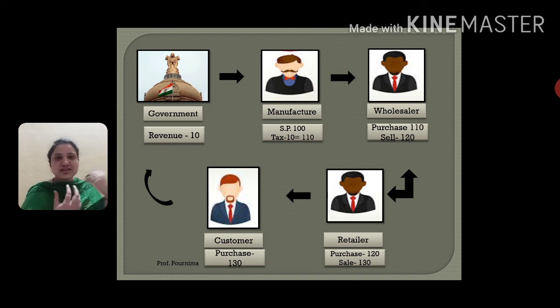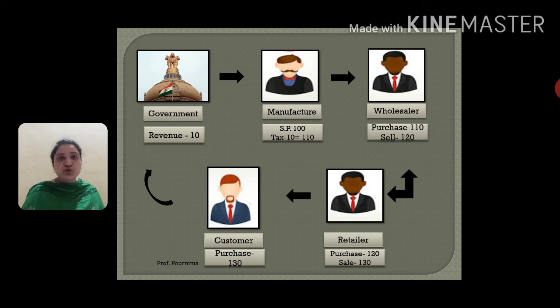If you have passed it on to me, I will pass it on to the next person. Now this retailer is selling these goods to the customer. The customer is not going to sell these goods to anyone else. He is the final consumer, final user. So definitely he will pay 130 rupees to the retailer.